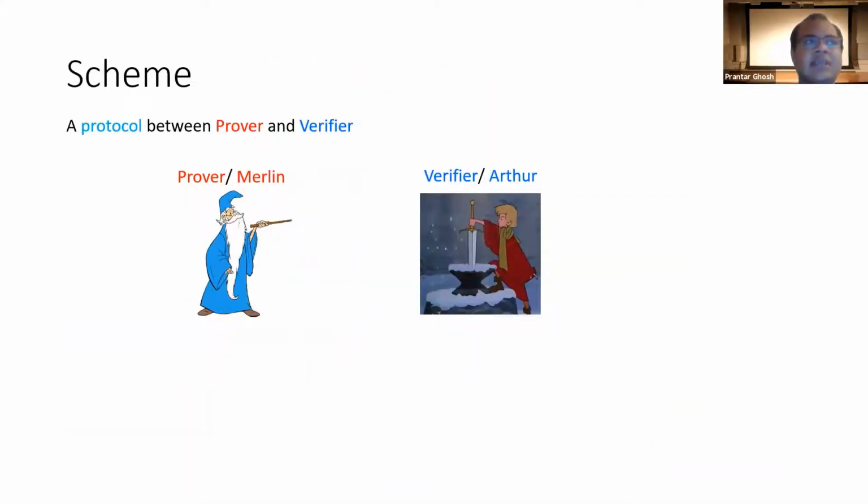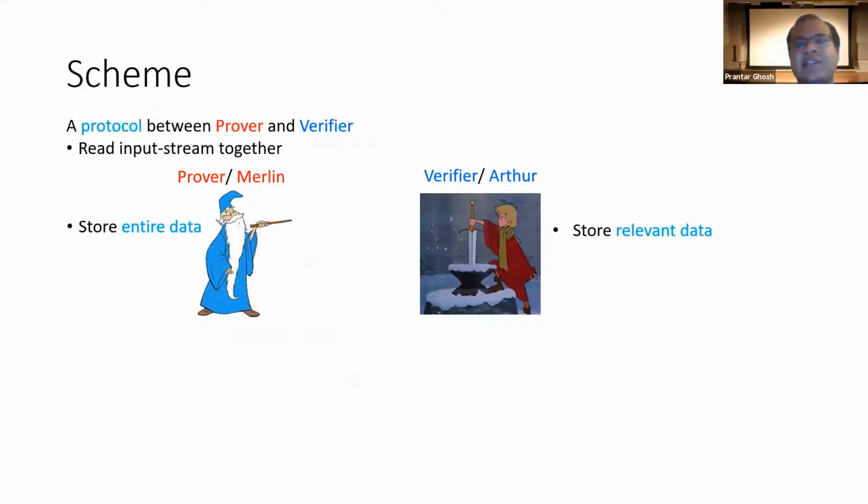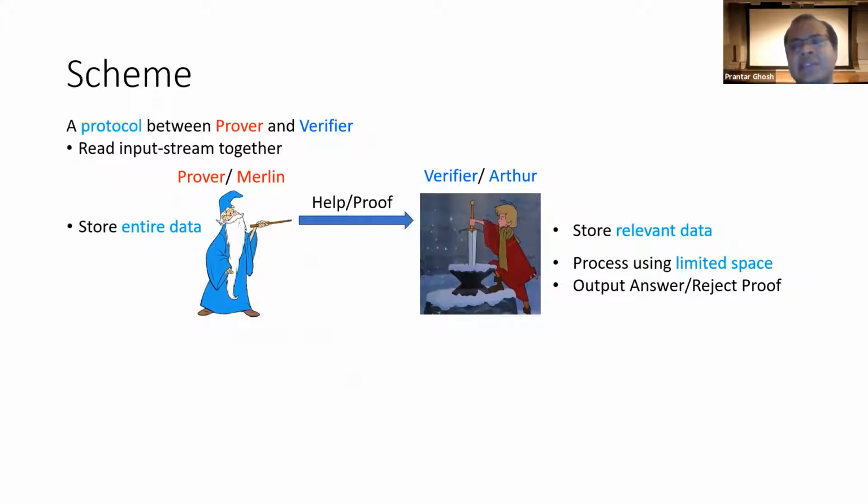So a scheme is a protocol between prover and verifier, who are sometimes called Merlin and Arthur, following a long-standing tradition in complexity theory. Now they read the input stream together, and the prover stores the entire data while the verifier stores only a relevant part of it. The prover sends a proof or help message to the verifier, who processes it with his limited space and outputs an answer if he thinks the prover was honest, or rejects the proof otherwise.